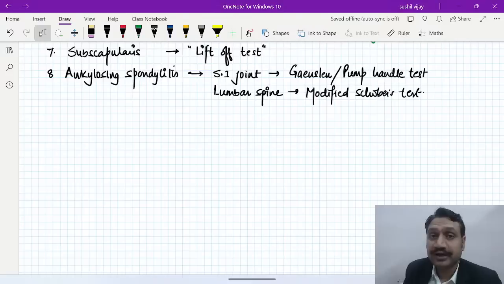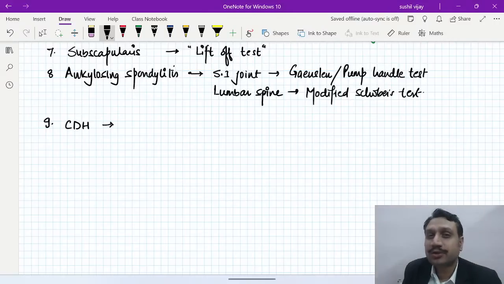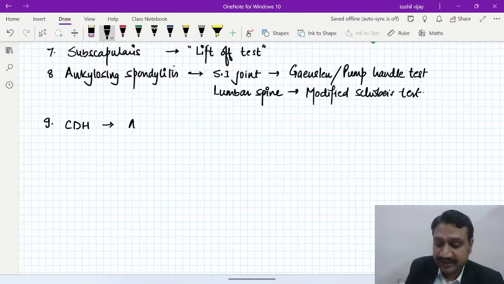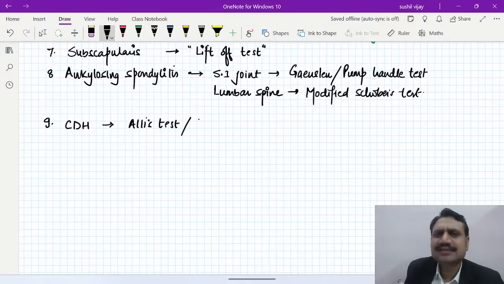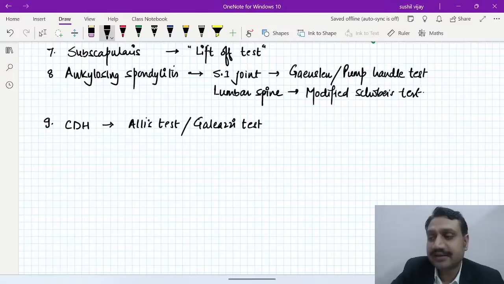Okay, in ankylosing spondylitis. Then when you talk about the entity of congenital dislocation of the hip, what are the tests which have to be done? There are three tests, if you remember. The first test was what? Ellis test, Ellis sign, or the Galeazzi, not Gaenslen, it is Galeazzi. So it is Galeazzi sign or the Galeazzi test. So Ellis sign, Galeazzi test, they are the same thing. Ellis test, Galeazzi sign, they are the same thing.